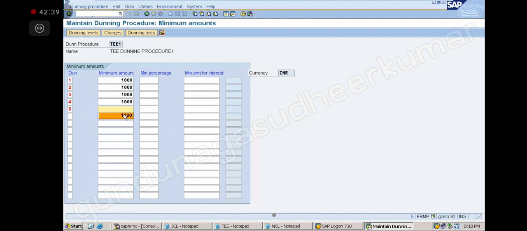Okay, done. For every level I am saying, below 1000, do not pick up. Can we do this with a percentage also? Yes, you can do percentage also like that.